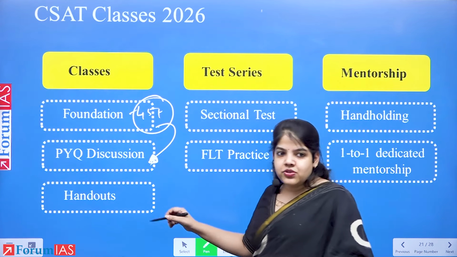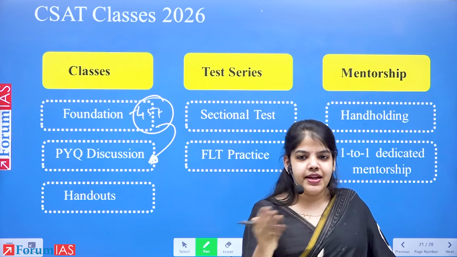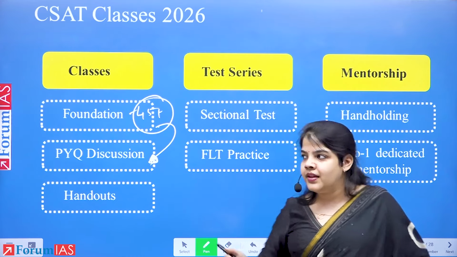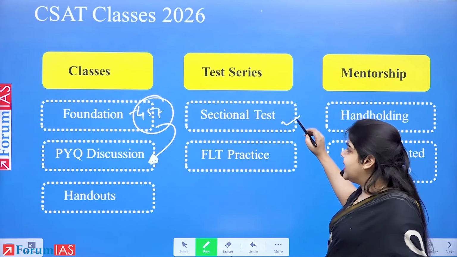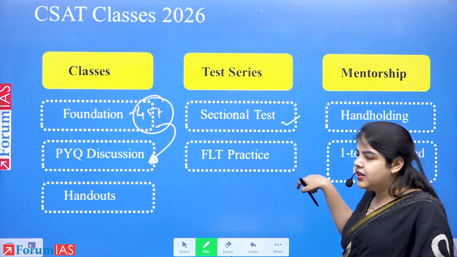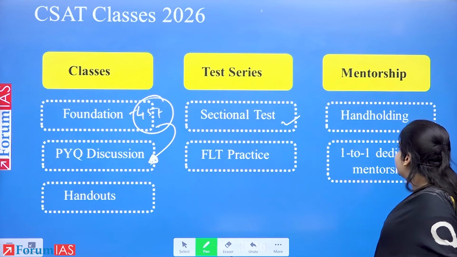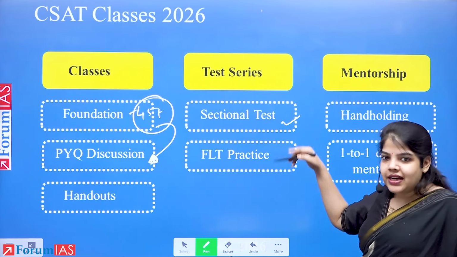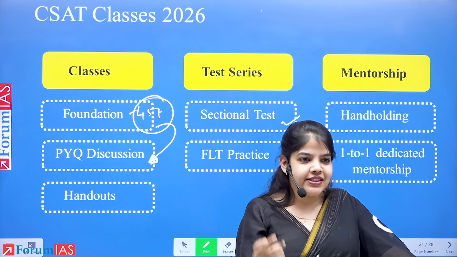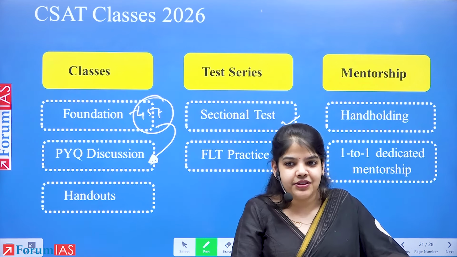Each class will have its own handouts with class assignment as well as home assignment. Then you have sectional tests and full-length practice test. I think 9 sectional tests and 3 full-length. Yes? After this, if you still have any doubts, you can always ask questions during the class, before the class, after the class.